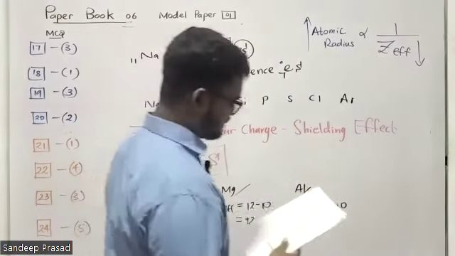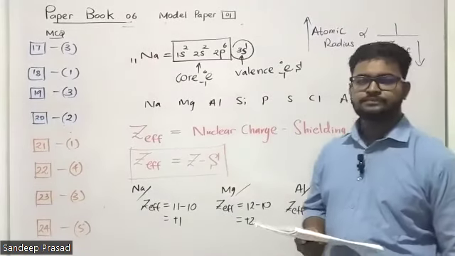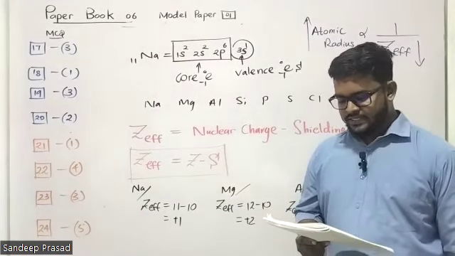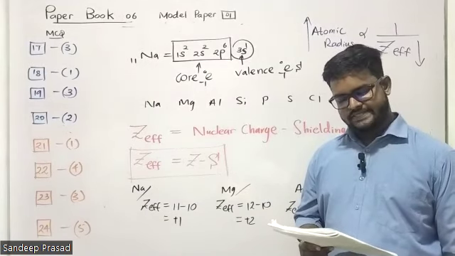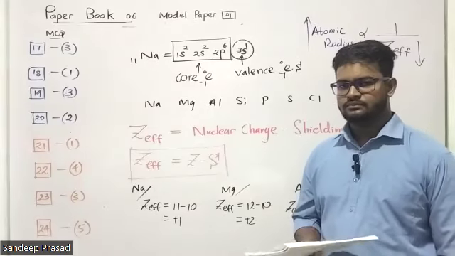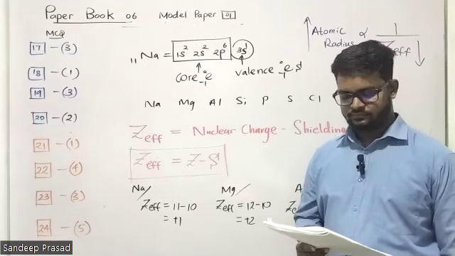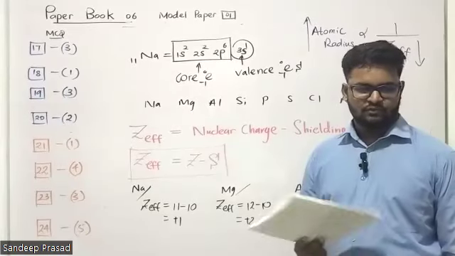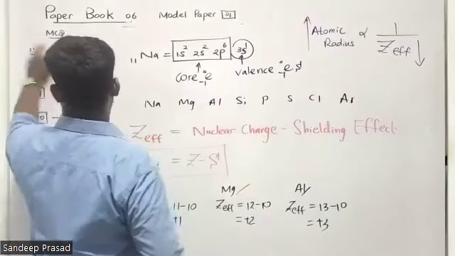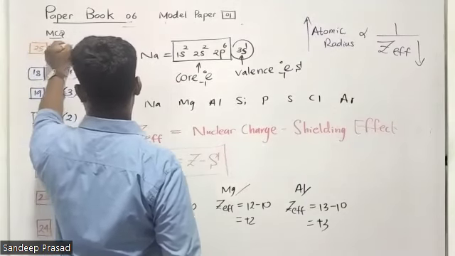Question number 25. Valence shell electrons participate in chemical bond formation. Is that correct? Yeah, that's how chemical bonds are actually formed. Covalent bonds are formed by sharing electrons. Yeah, that's also correct. But is the second one explaining the first one? No, right? So therefore there is no connection. Therefore question number 25, the answer is the second one. The second statement is not clearly explaining the first one.